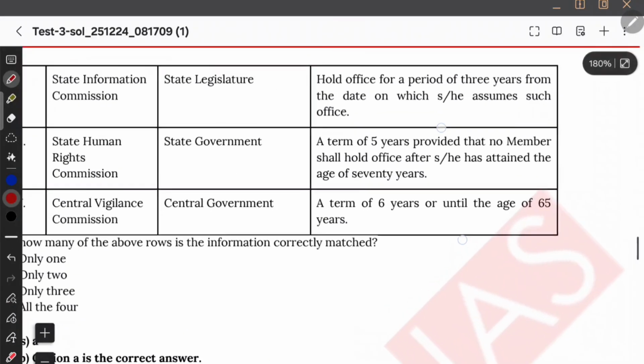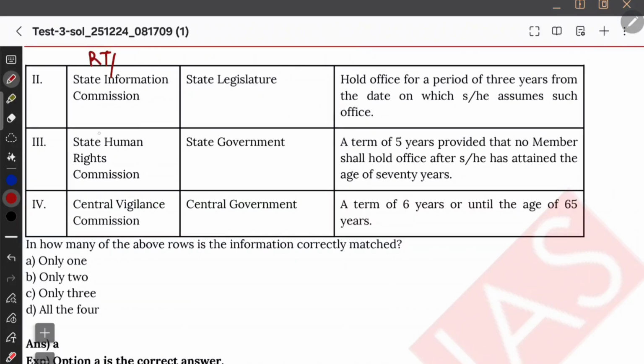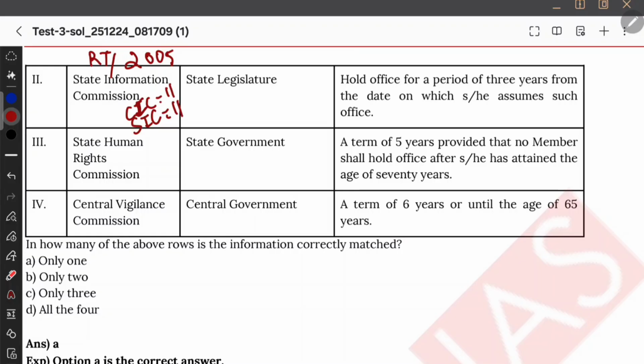And next, State Information Commission. Through which Act is that? For any statutory body, first remember the Article or else remember the Act. When you remember the Article or the Act, all the tricks will come back. For example, State Information Commission is under RTI 2005. So what was the trick? RTI, right, 2 into 5 is 10, 10 plus 1, so 11 members are going to be there. They're going to have 11 members. That is the trick for composition. Or else I have also said that CIC and SIC, 11, 1 plus 10. So that is the trick for composition.